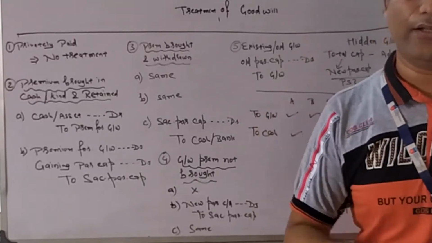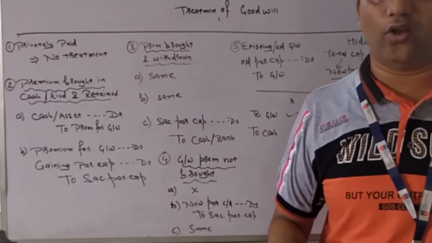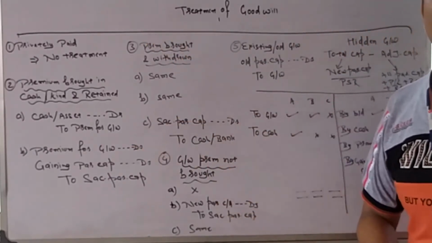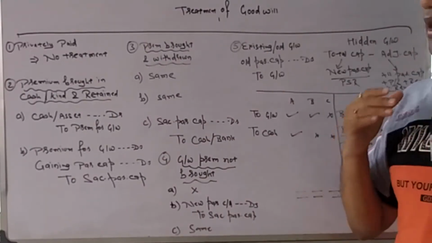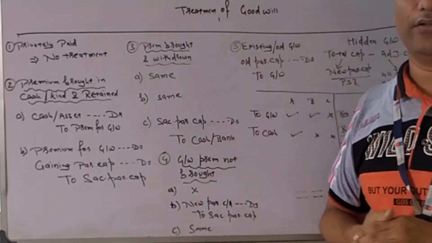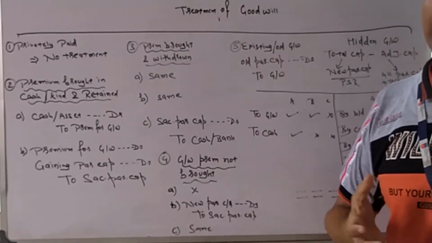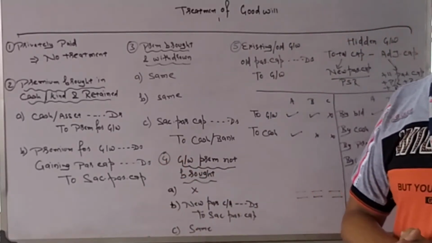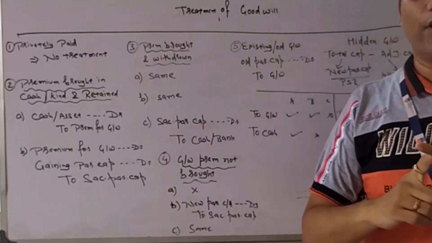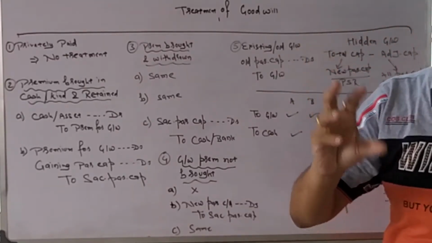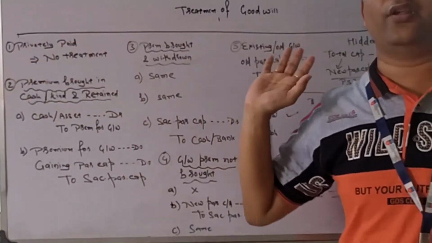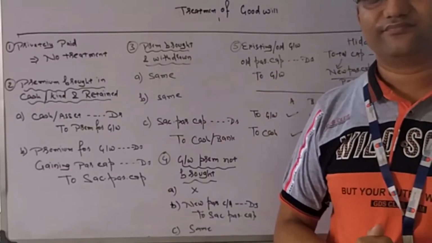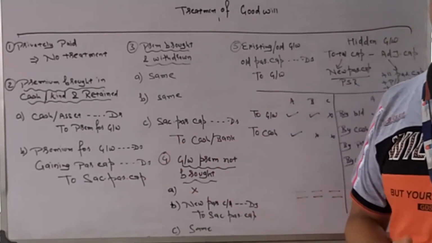You need not focus on the reason and the logic. You can do only one thing: calculate the new PSR, calculate the gaining ratio and sacrificing ratio of the partners, and check who is gaining and who is sacrificing. D is gaining, and E is bringing premium for goodwill. E is also gaining in future because he was getting 0 previously. Now he has become a partner, so he will get profit, so he is obviously gaining. E and D are gaining. A, B, C are sacrificing.